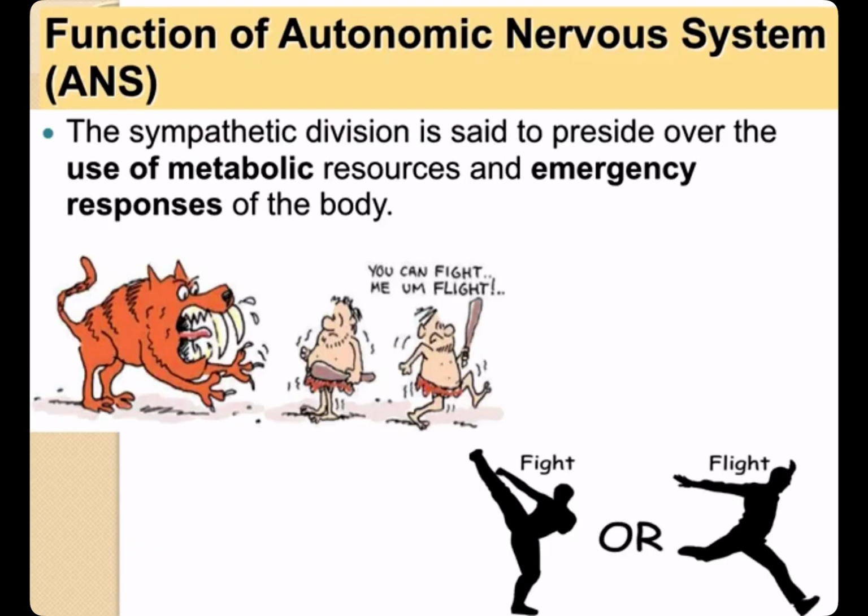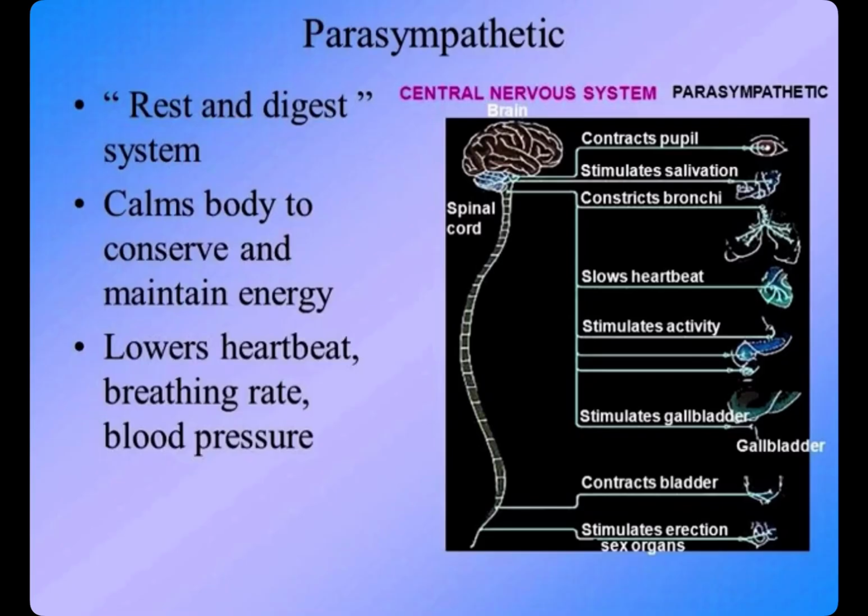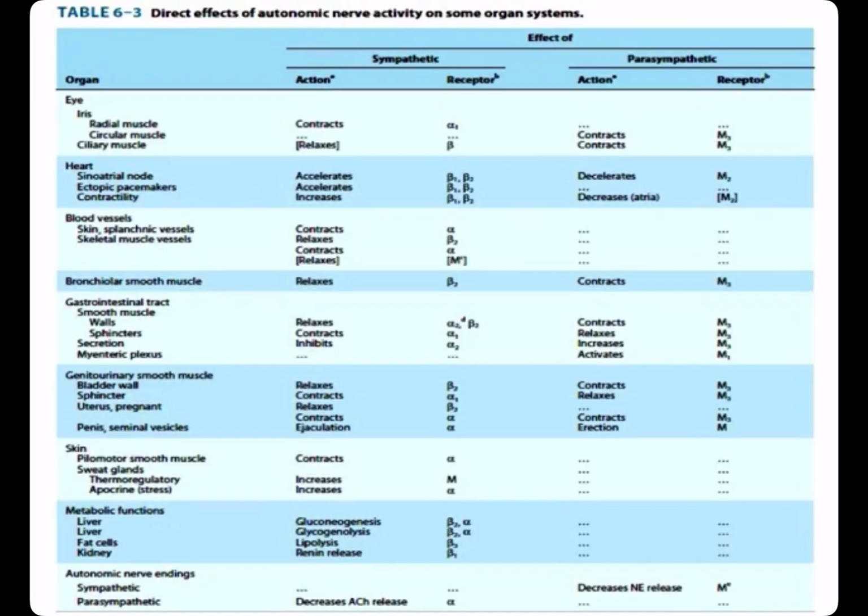The sympathetic division is said to preside over the use of metabolic resources and emergency responses of the body, just like an accelerator, and is more commonly known as the fight or flight response. The parasympathetic division presides over the restoration of the body's reserves and elimination of waste products, just like a brake, and is also known as rest and digest. In reality, most of the organs supplied by the autonomic nervous system receive both parasympathetic and sympathetic innervations. Each division of the autonomic nervous system has specific effects on organ systems. These effects are summarized in the table currently on slide 63 and should be memorized.